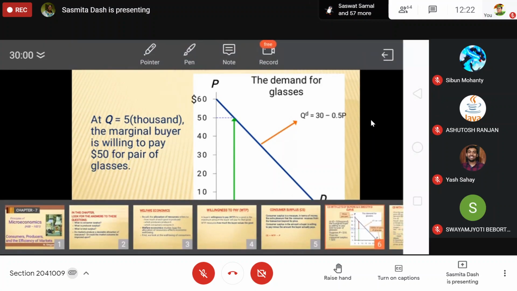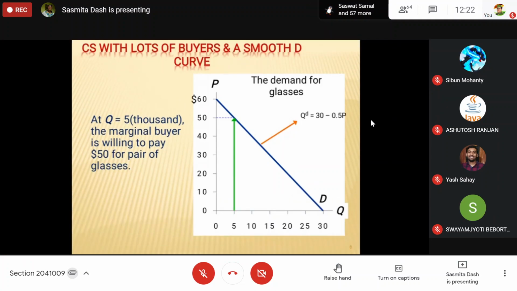Now if the market quantity is 5,000, how much will be the price of the good? From the equation, if price is given, you can calculate QD, and if QD is given, you can calculate price.